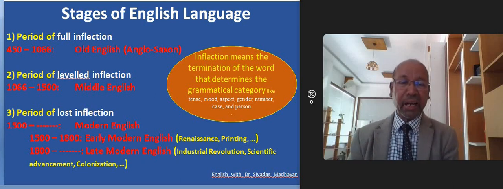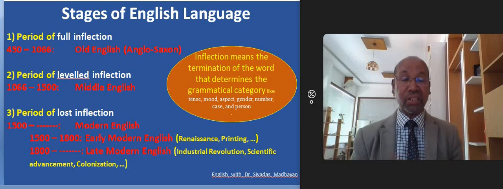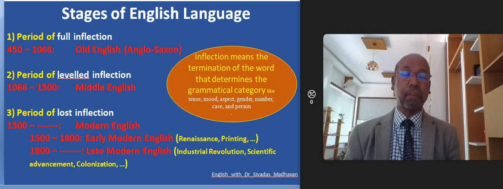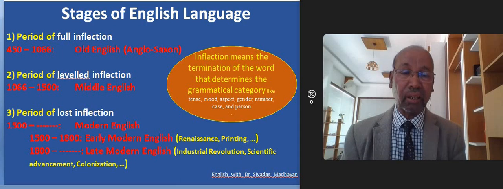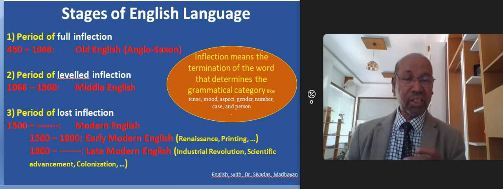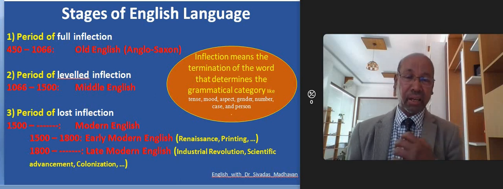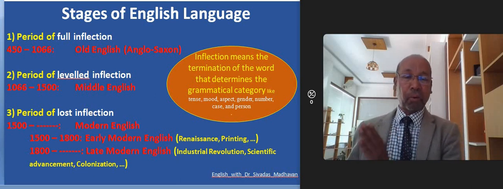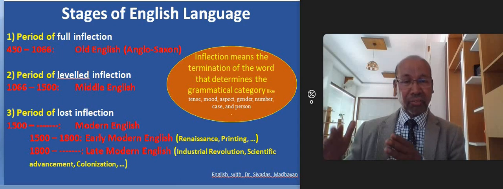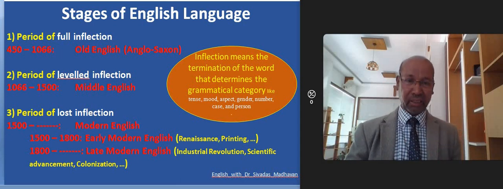And from 1500 onwards, the modern English is the period of lost inflections. So these are the three important changes that took place in the development of English, from Old English to Middle English, from Middle English to modern English.